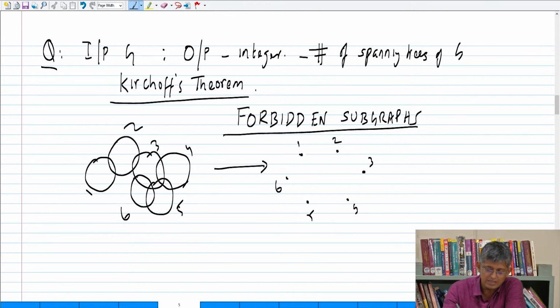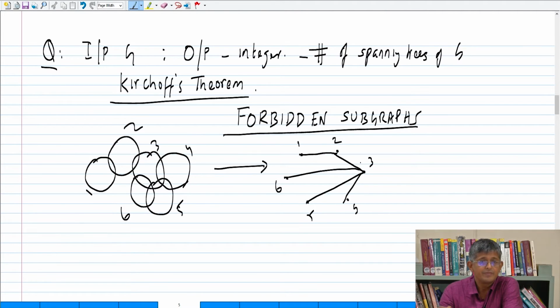So 1 and 2 are adjacent because they have a non-empty intersection. 2 and 3 are adjacent because they have a non-empty intersection. 3 and 4 intersect, 3 and 5 intersect, 3 and 6 also have an intersection. And so on. 4 and 5 also intersect, and 6 and 5 intersect. I think I've got all the intersections via adjacencies.